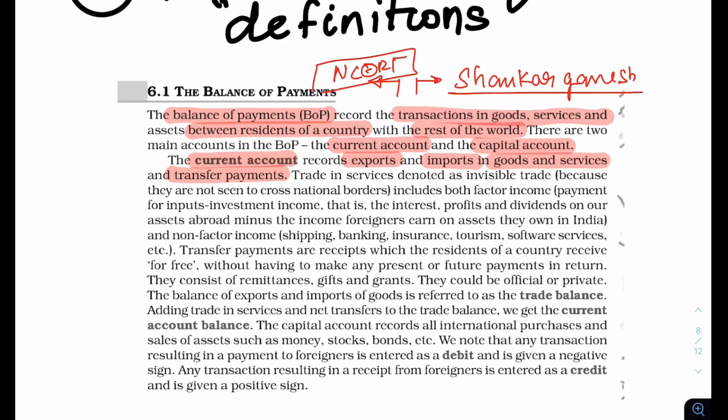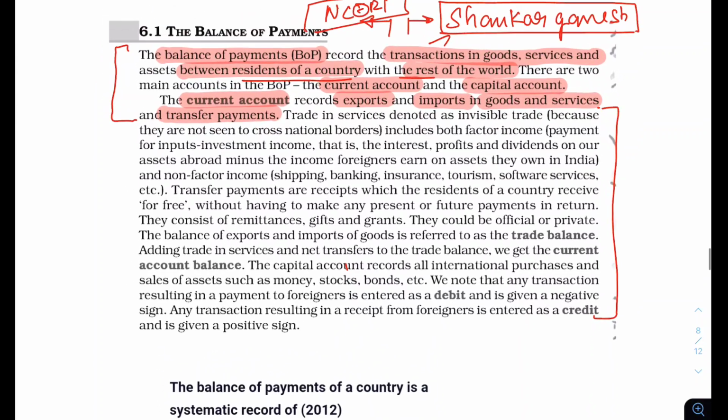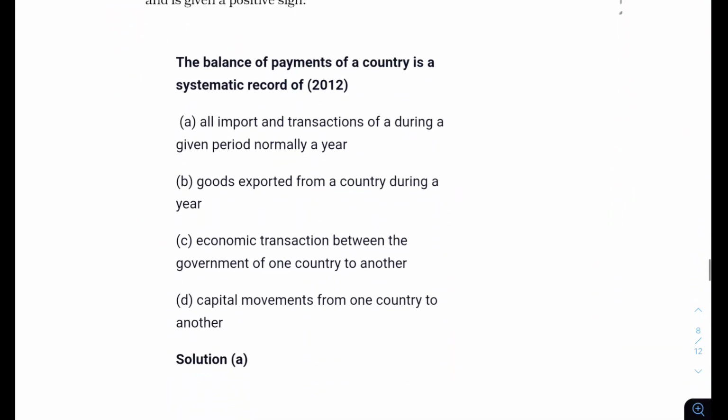But don't go for any complex book, basic book, and look at this definition: balance of payment, transactions in goods and services between residents of a country and the rest of the world. And if you think about it, the whole thing, trade balance, what is current account, capital account, is given here. But look at this point, this is the question they asked.